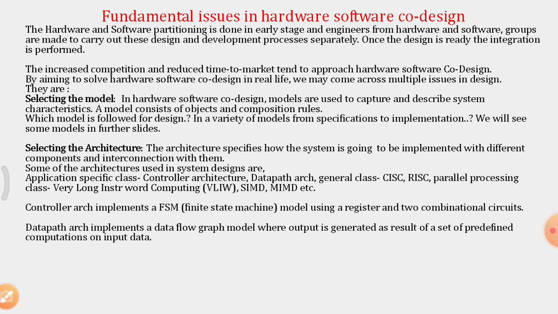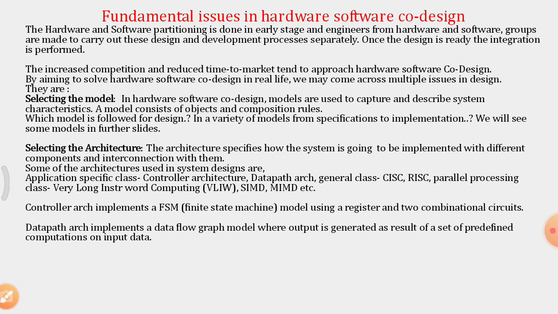First, we'll move on to the fundamental issues in hardware and software co-design. So basically, hardware and software partitioning is done in the early stage, and then engineers from the hardware and software groups carry out the design and development processes separately.